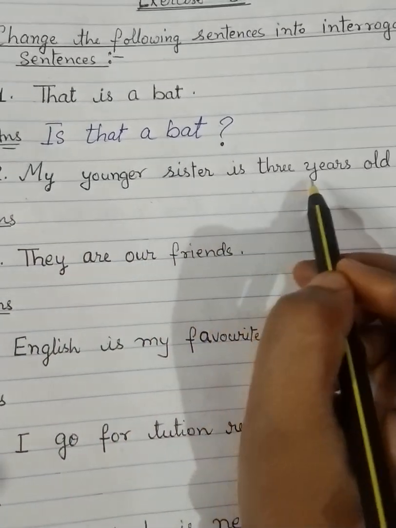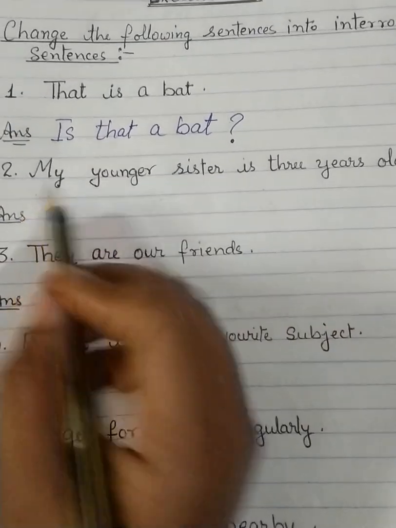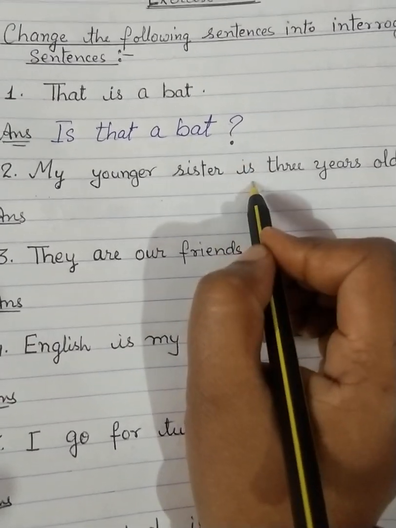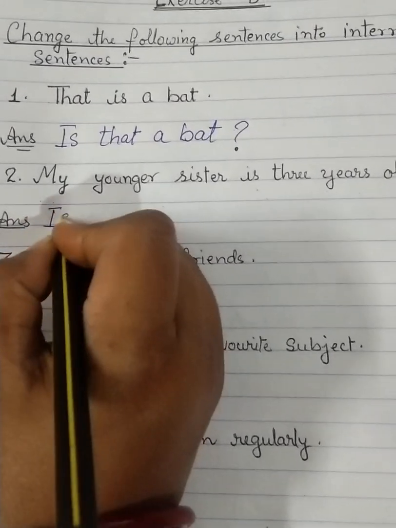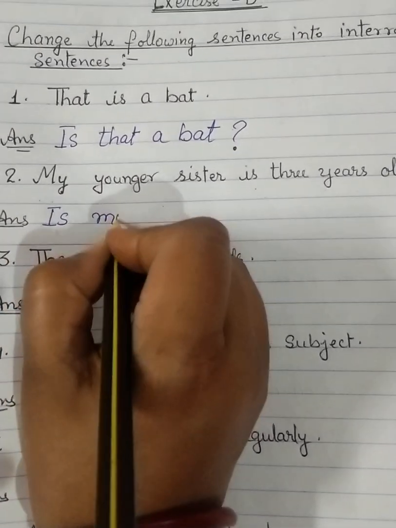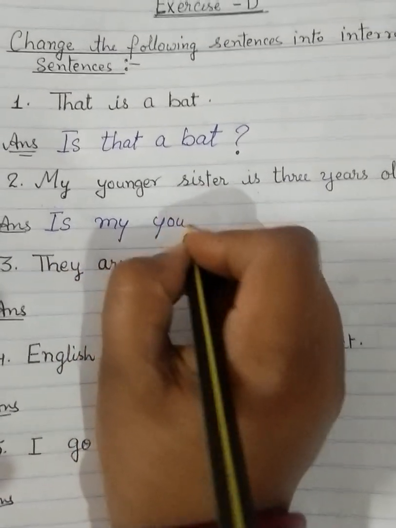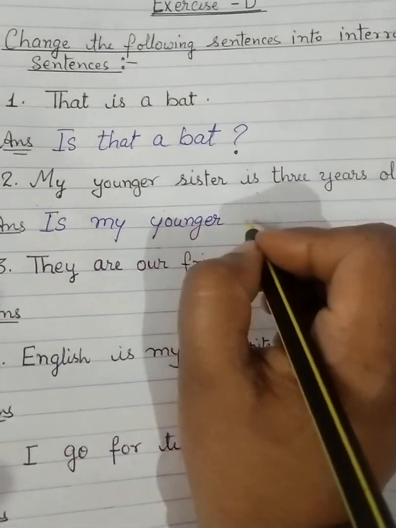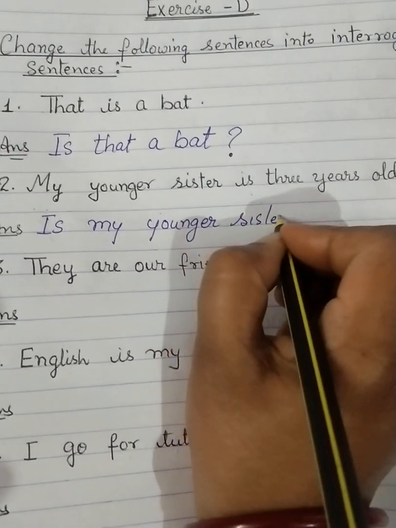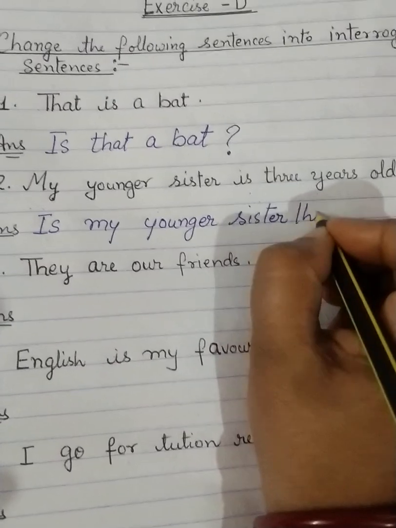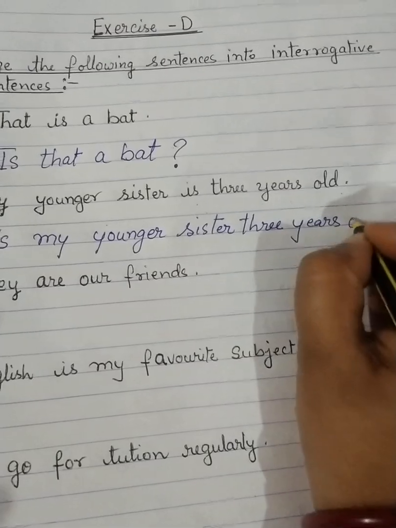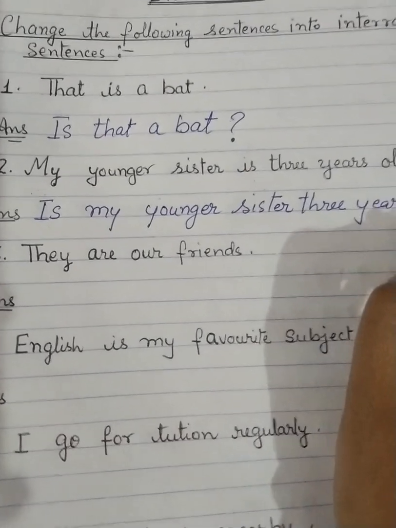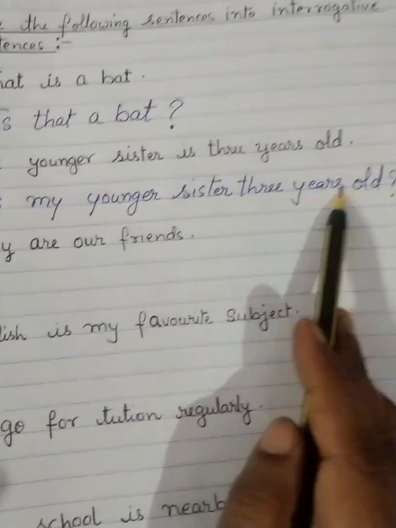My younger sister is 3 years old. In this sentence, where is the helping verb? It is again "is". So we write the sentence like this: Is my younger sister 3 years old? So now the sentence has changed into an interrogative sentence. Is my younger sister 3 years old?